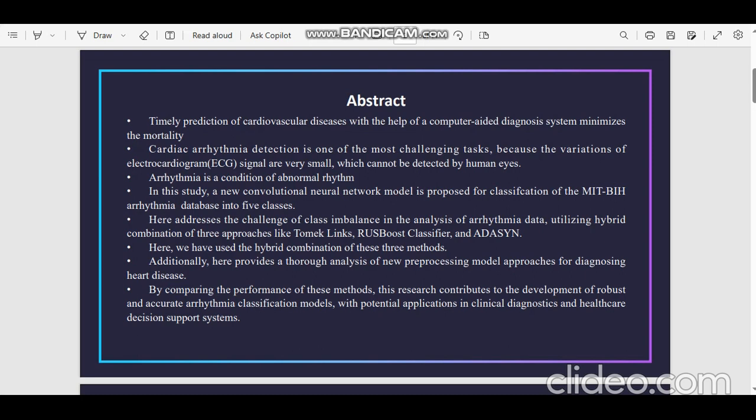Additionally, it provides a thorough analysis of new preprocessing model approaches for diagnosing heart disease. By comparing the performance of these methods, this research contributes to the development of robust and accurate arrhythmia classification models with potential applications in clinical diagnostics and healthcare decision support systems.